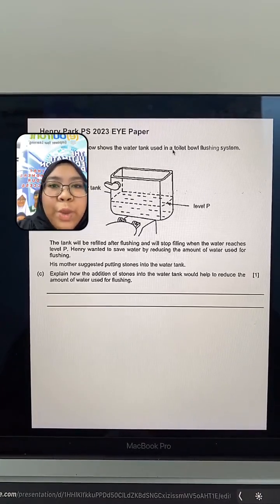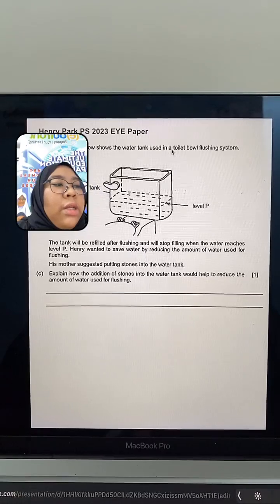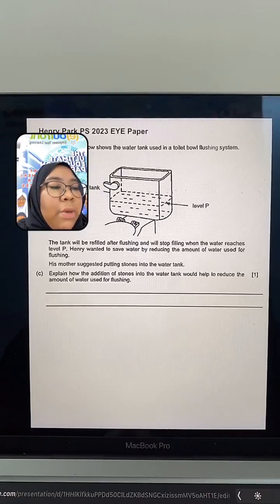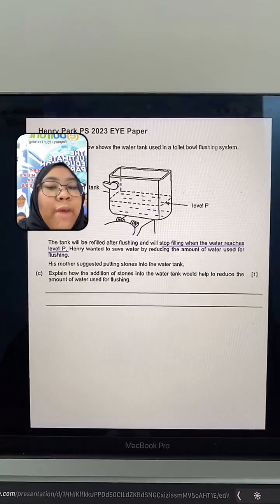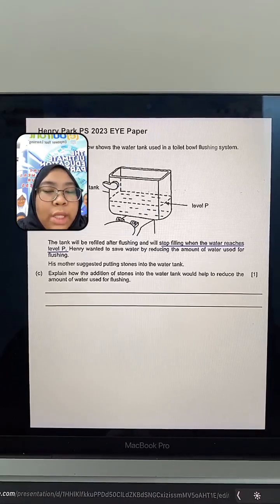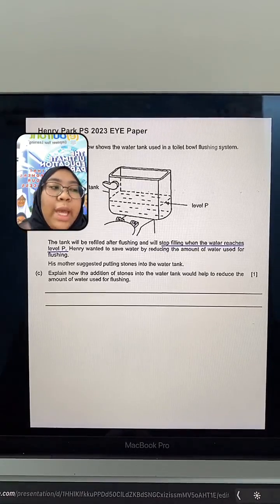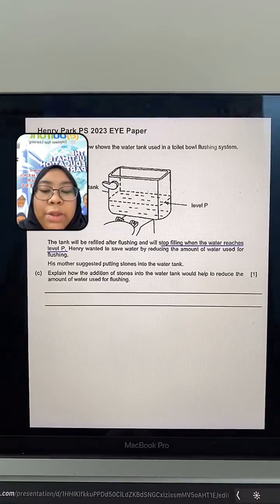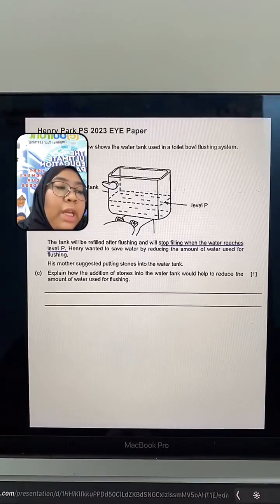The diagram below shows the water tank used in the toilet bowl. In a toilet bowl flushing system, the tank will be refilled after flushing and will stop filling when the water reaches level P. As we go through the questions, if you have your paper in front of you, when you are doing any past year paper, you are encouraged to underline the key points or the keywords.